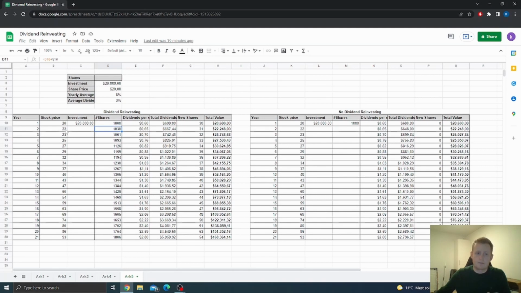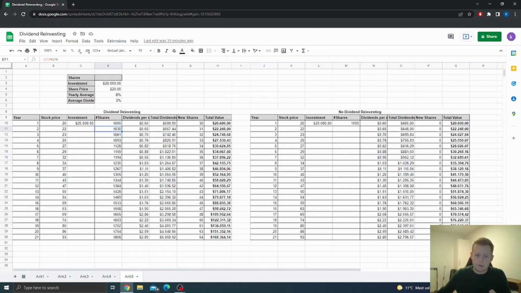At the same time, the stock price has increased from 20 to 22, which means that he's now receiving a higher dividend payment per stock, and he has more stocks, which means that he's essentially earning something like $67 more in dividends in year two than he did in year one. And now he's able to buy 31 new shares.